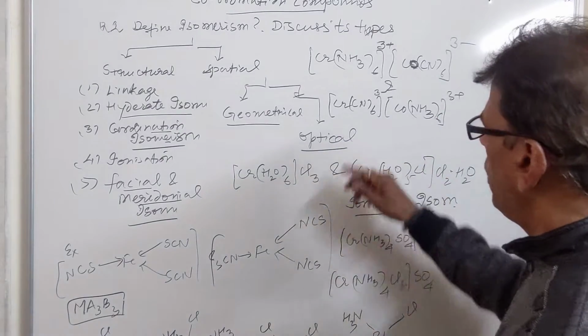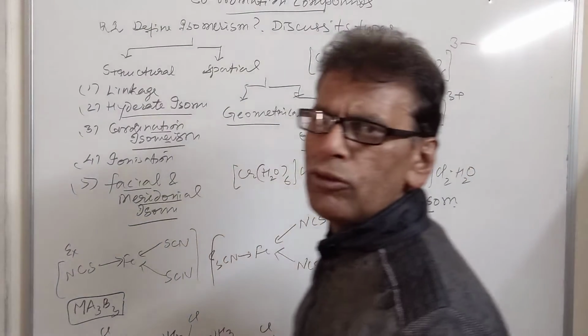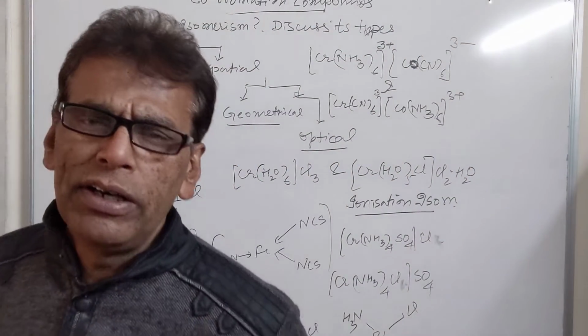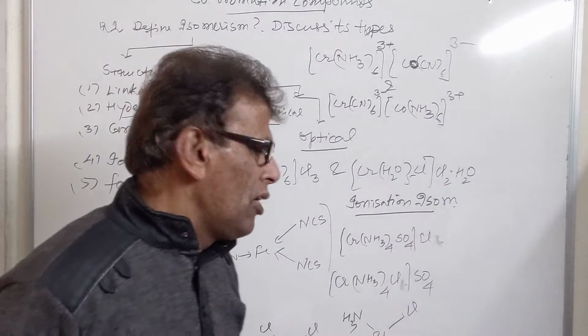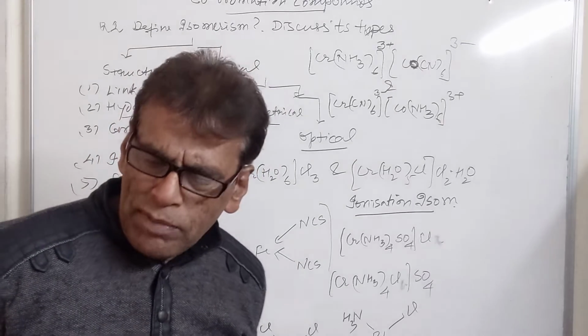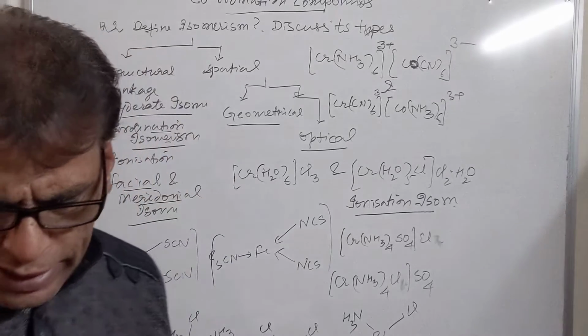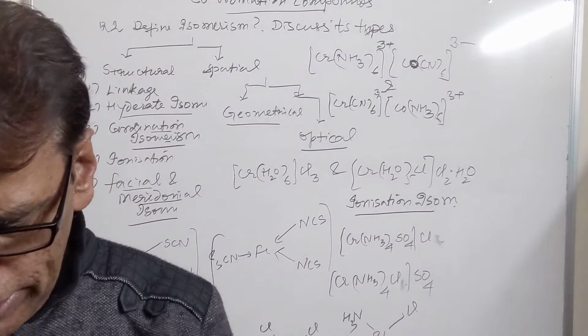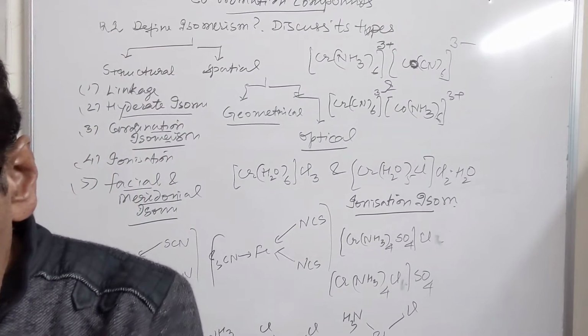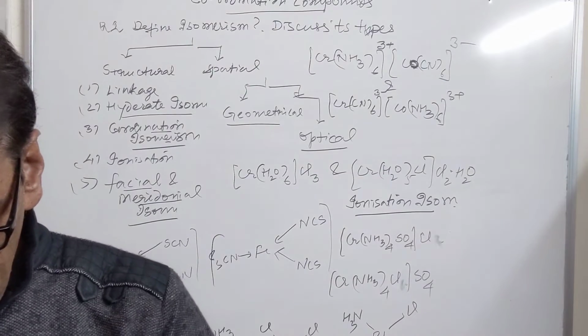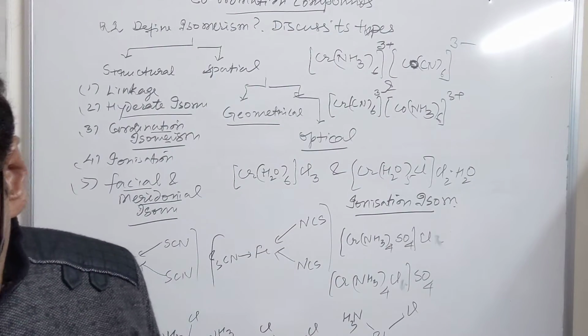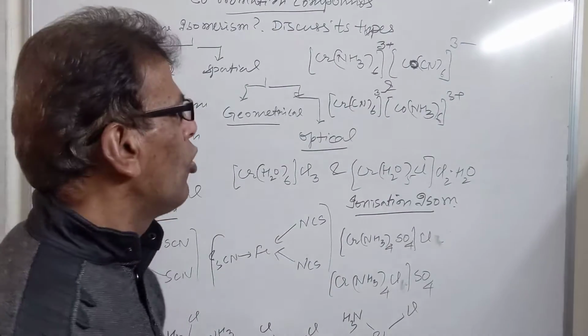Then we have optical isomerism. Optical isomerism is shown by those complexes where the compounds differ in their action on plane polarized light. One of the isomers rotates plane polarized light in a clockwise direction while the other isomer rotates it in an anti-clockwise direction.